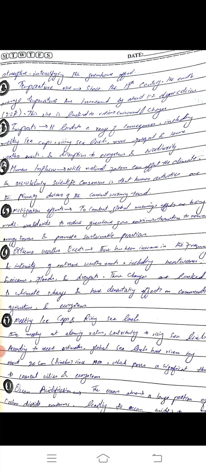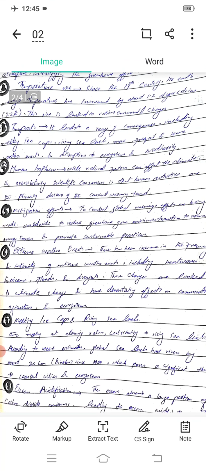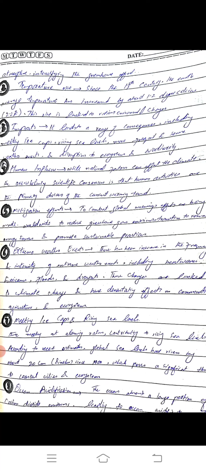Then the temperature rise. Since the 19th century, the Earth's average temperature has increased about 1.2 degrees Celsius, which is 2.2 Fahrenheit. This rise is linked to various environmental changes which have adverse effects on both biodiversity and the environment. So there are several impacts of global warming. It leads to a range of consequences including melting ice caps, rising sea levels, more frequent extreme weather events, and disruption to ecosystems and biodiversity.